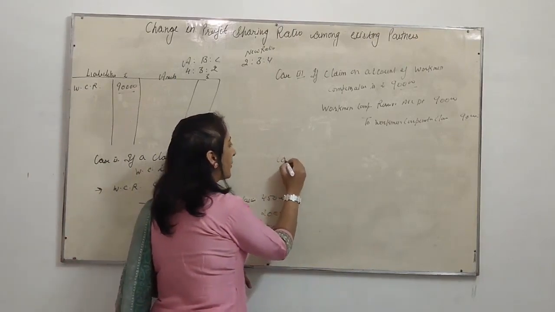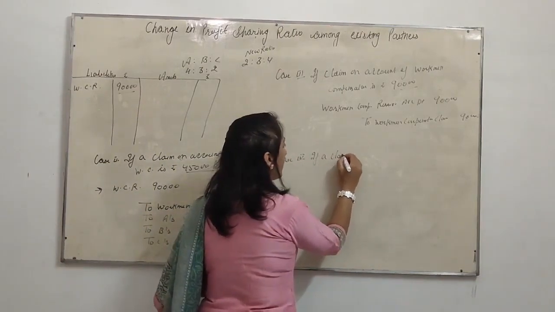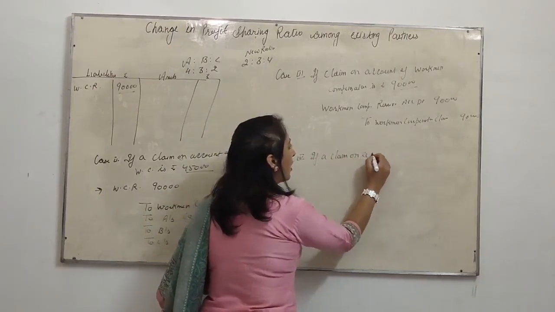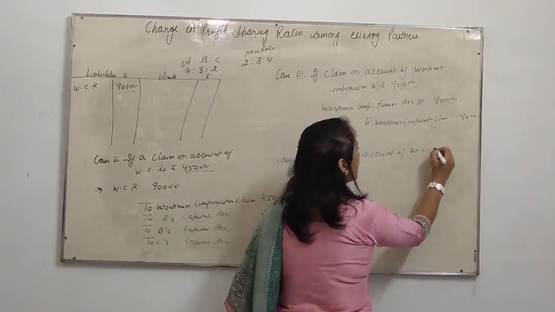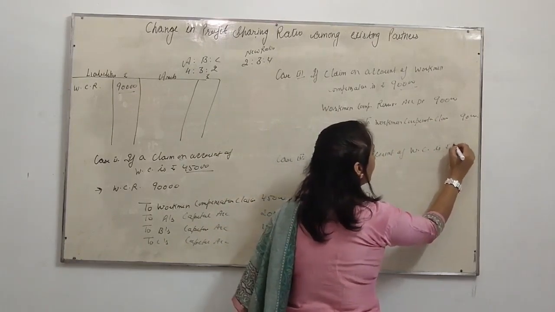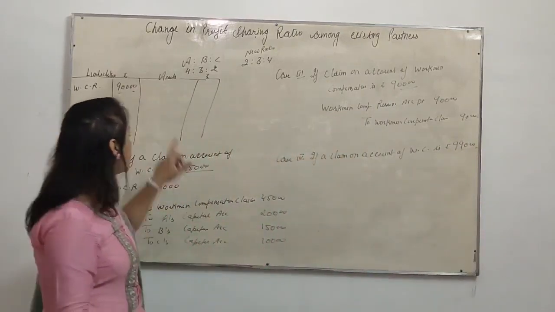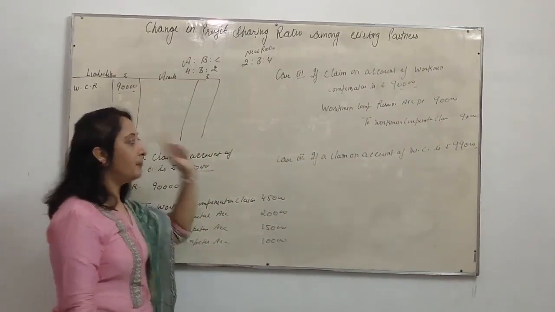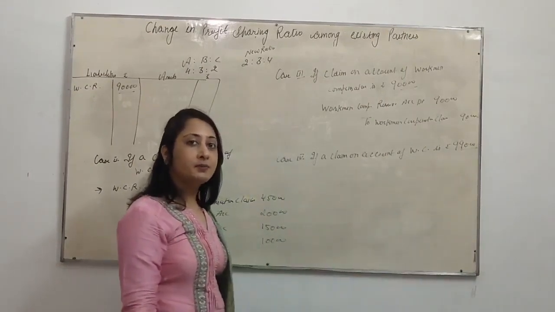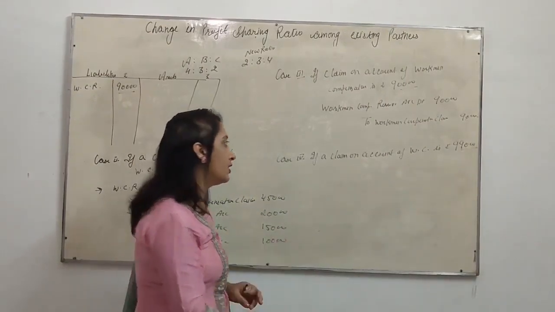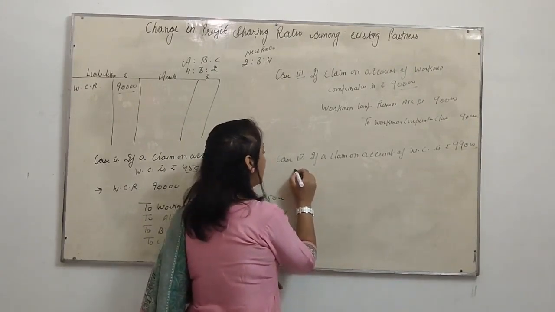Now case 4. If a claim on account of workman compensation is rupees 99,000. Now we have a reserve of rupees 90,000, but the claim is rupees 99,000. It means 9,000 loss for us. There will be two journal entries.